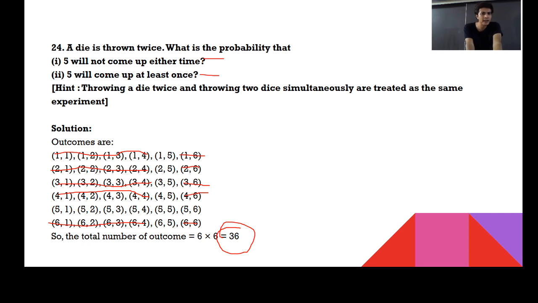What we need to consider remaining? So 1, 2, 3, 4, 5, 6, 7, 8, 9, 10, 11. बाकी 11 बचे. 1, 5, 2, 5, 3, 5, 4, 5, 5, 5, 6 and 6, 5. Total 11 बचे. That possibility could be 11 upon 36.